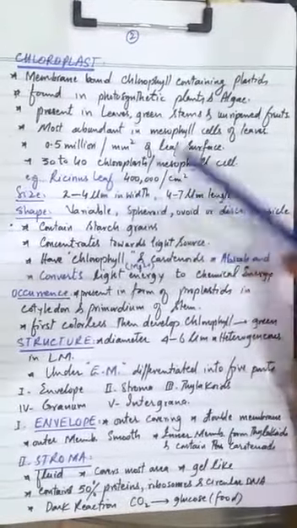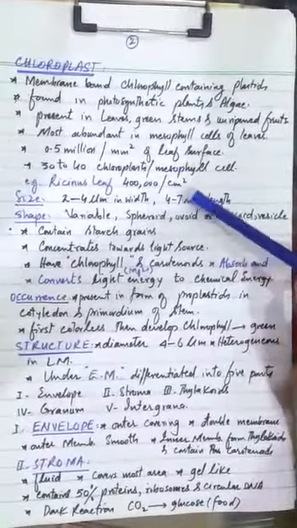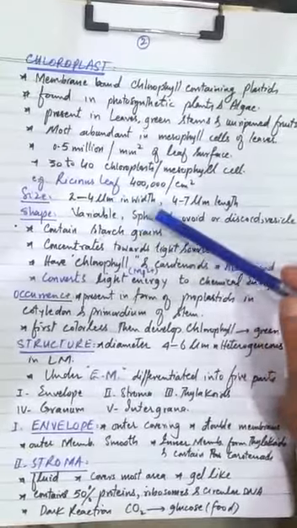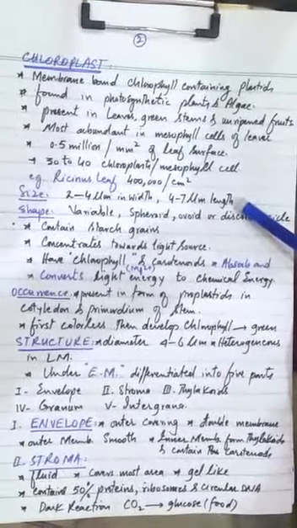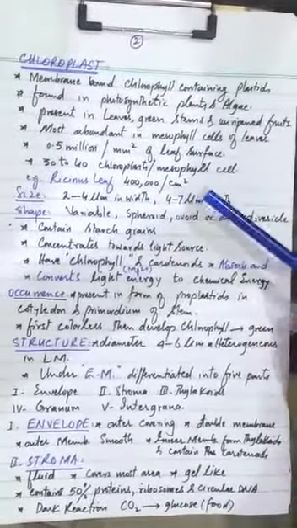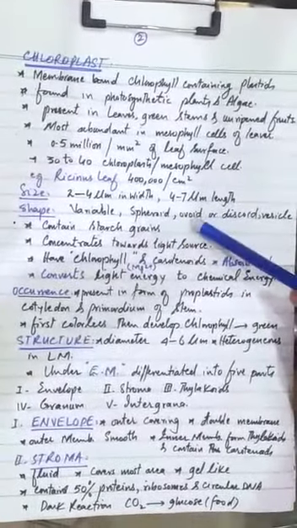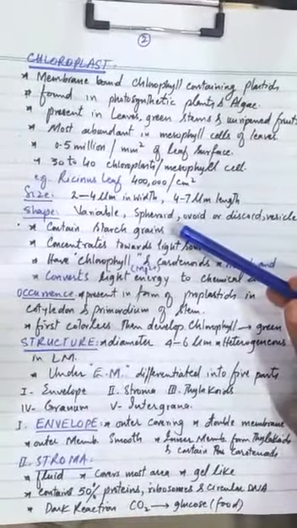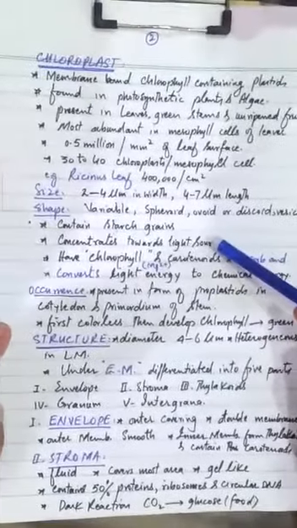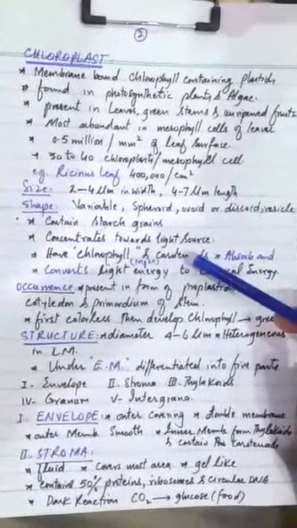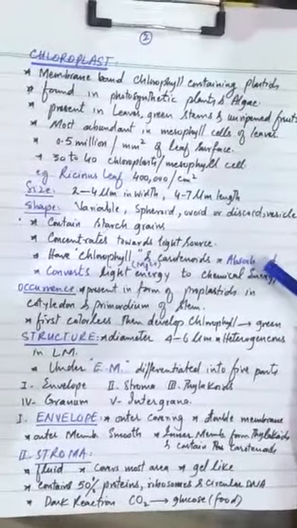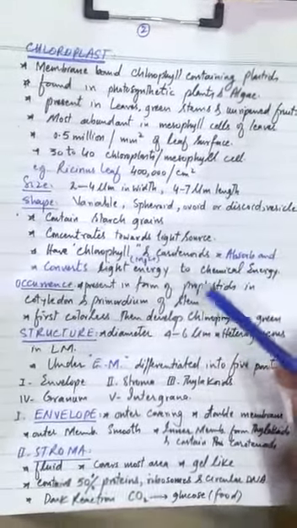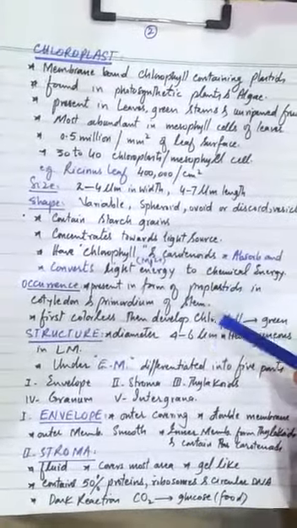For example, in the ricinus leaf, there are 400,000 per cm cube of leaf area. Their size is 2 to 4 micrometers in width and 4 to 7 micrometers in length. Shape-wise, they are variable. Some are spheroid, sphere-like, ovoid, oval-like, discoidal, disc-like, or vesicular. They contain starch grains and they concentrate towards the light source. They have chlorophyll and other carotenoids, and these pigments absorb and convert light energy into chemical energy. The chlorophylls are magnesium-containing pigments.